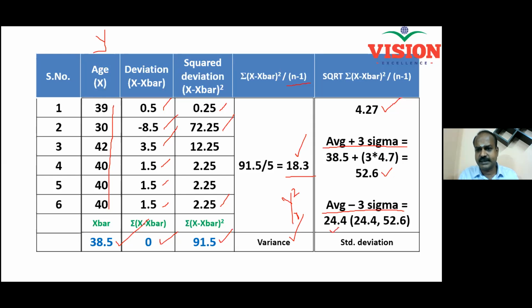With that, I understand that 99.73% of the people who are attending my white belt training program are in the age group of 24 to 53. Now I want to know, is there anybody here who is less than 24? And anybody here who is more than 53 attending the program?